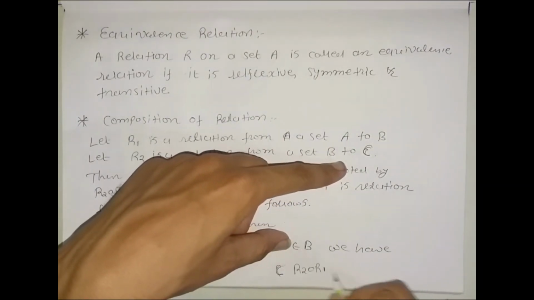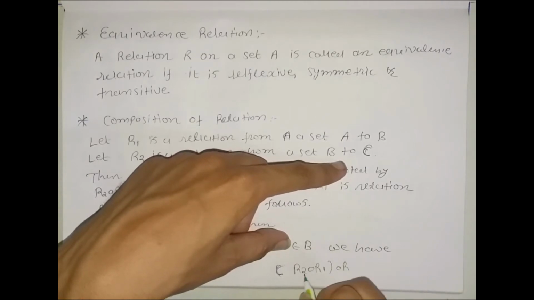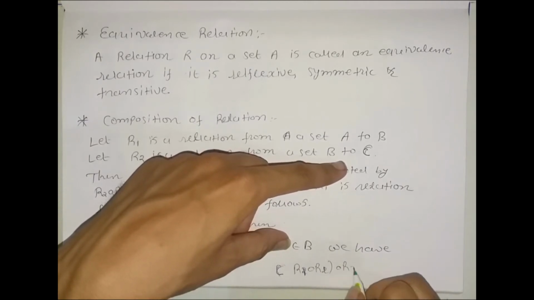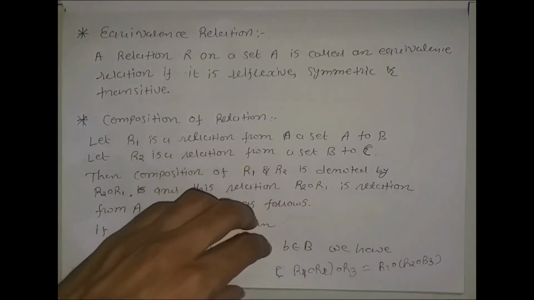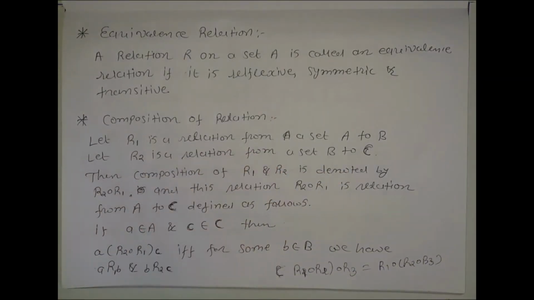R3 composed with R2 composed with R1 is equal to R3 composed with R2 composed with R1, regardless of grouping. You should verify this property in your assignment.